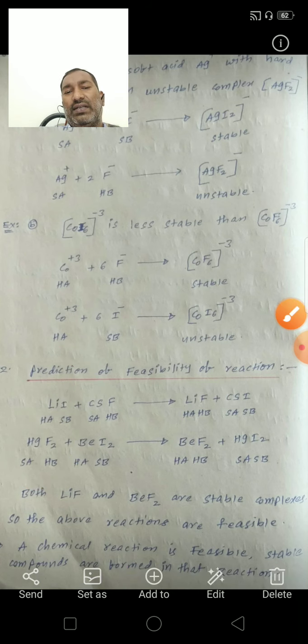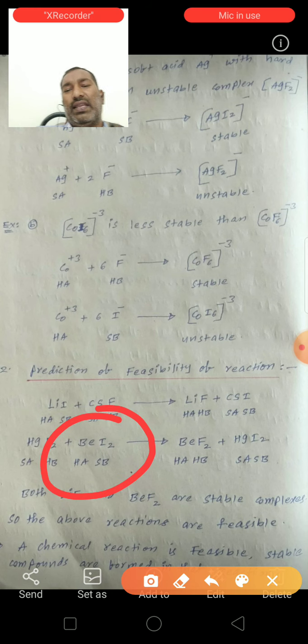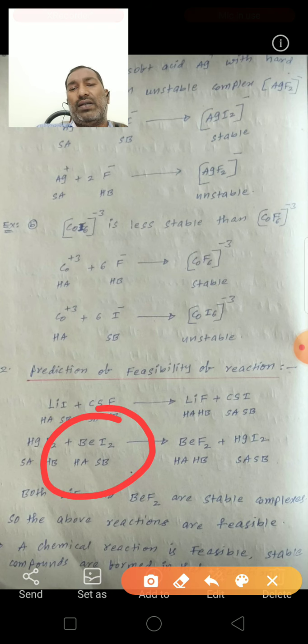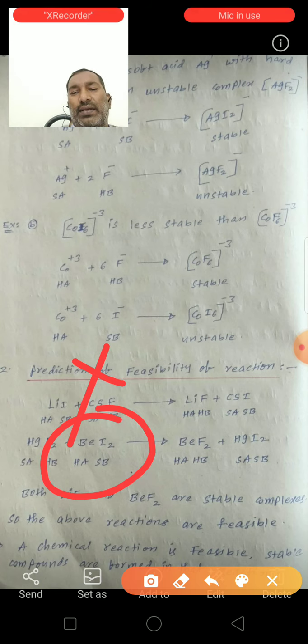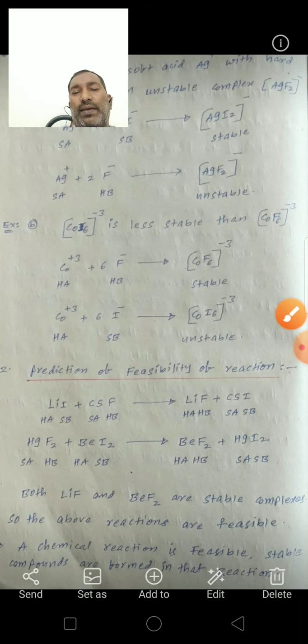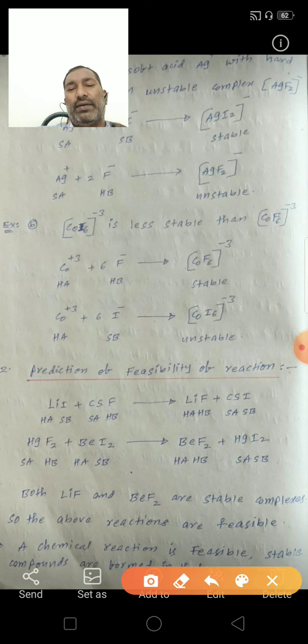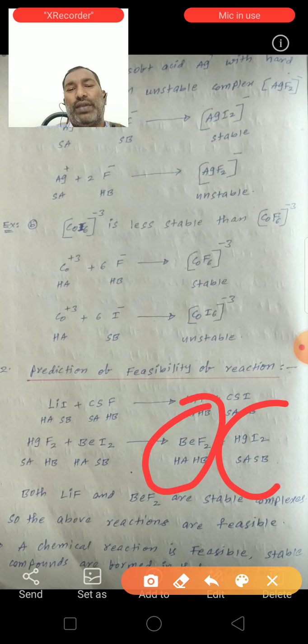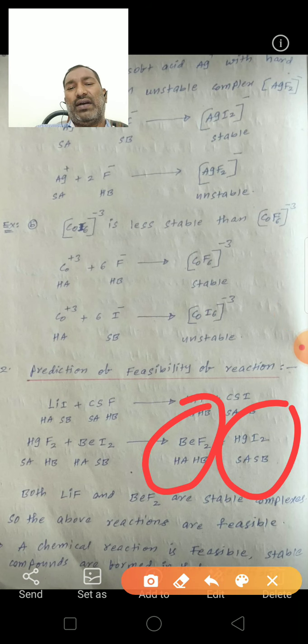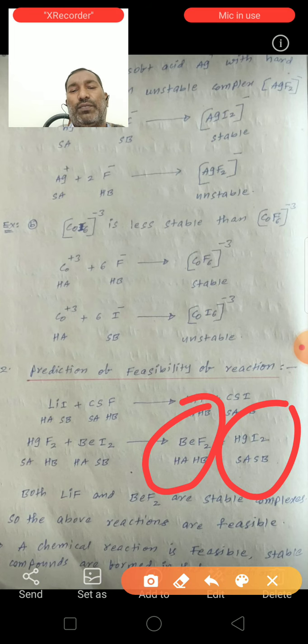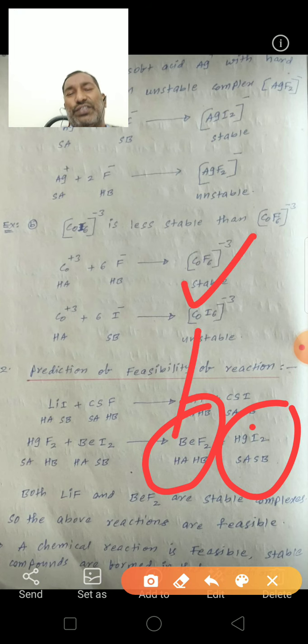Similarly, in beryllium iodide, beryllium is a hard acid and iodine is a soft base, so they form an unstable complex. So they react to form beryllium fluoride and mercury iodide. In beryllium fluoride, beryllium is a hard acid and fluoride is a hard base; mercury is a soft acid and iodine is a soft base. They form stable complexes.